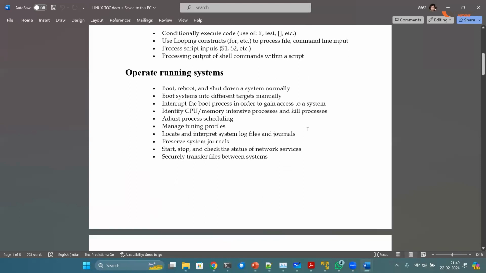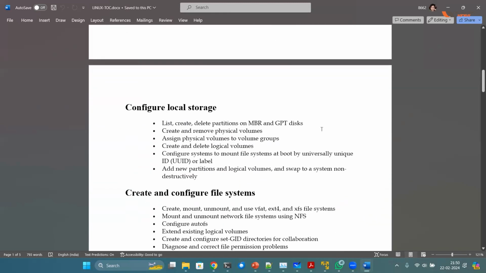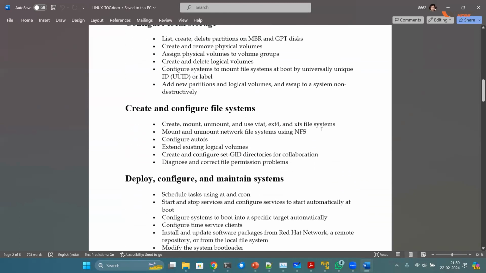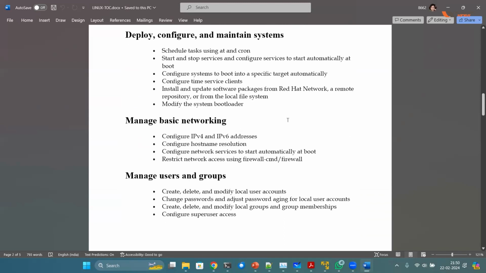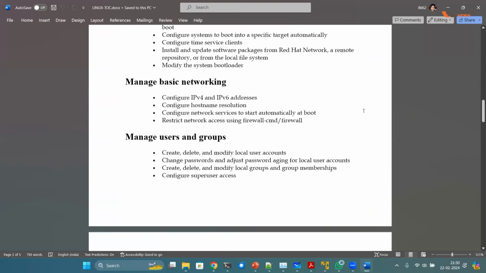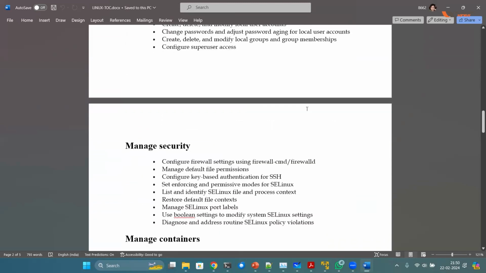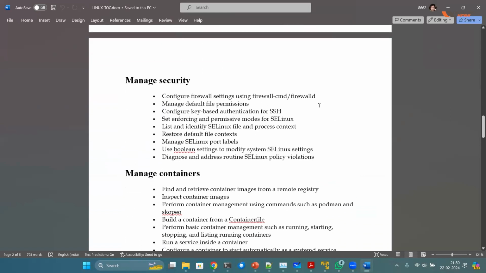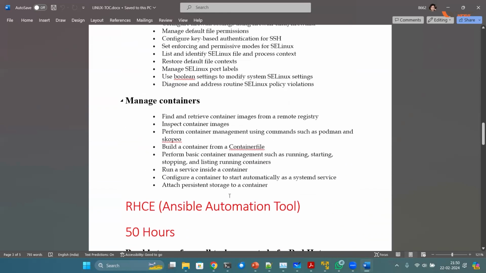Then how the system boots up, how processes start and how to manage them, how to manage daemons, services, targets, how to manage a hard disk, logical volume management, swap management, basic networking knowledge like IP address, how to manage users, manage security with firewall and SELinux, and finally containers. This is the basic. When you know the basic, you are ready for RHCE or Ansible automation.